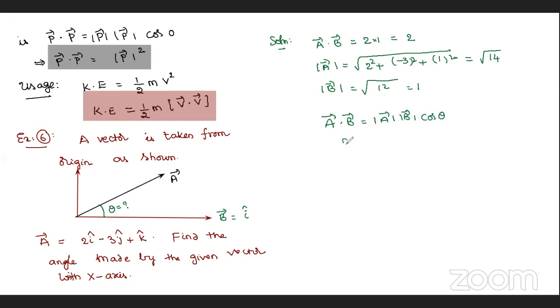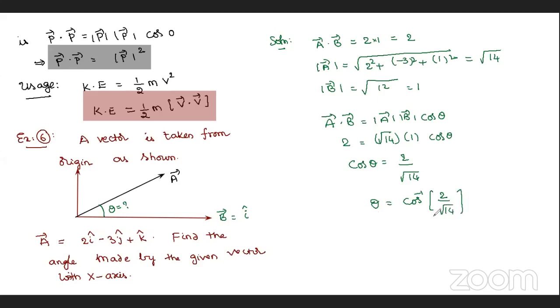A bar dot B bar is 2, that is equal to mod A root 14, mod B is 1, into cos theta. So cos theta is directly 2 by root 14. Theta is equal to cos inverse of 2 by root 14.